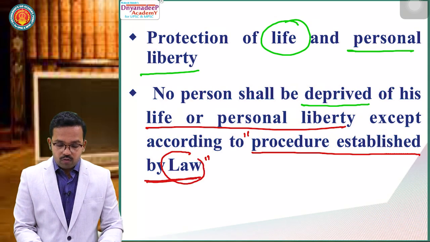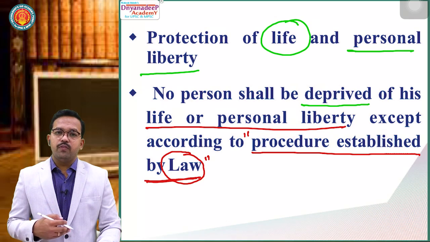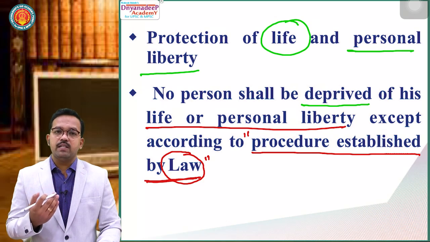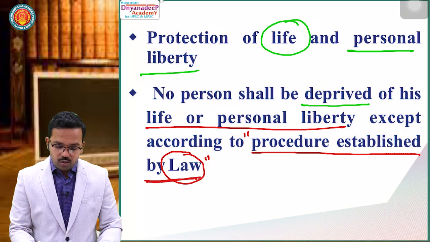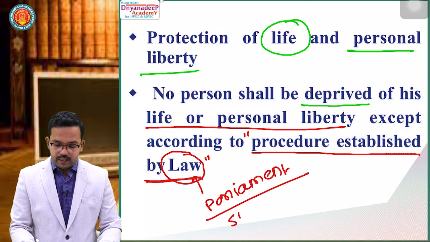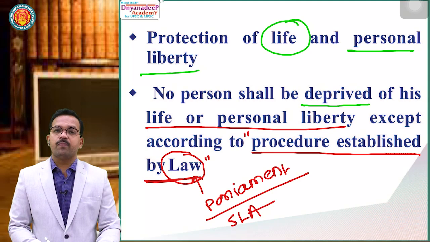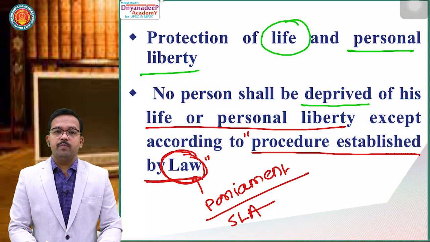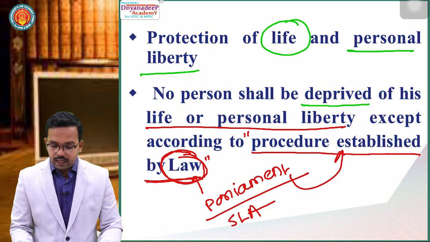First, law. What is law? These are a set of rules, regulations and terms and conditions which are passed by a legislature. So, who makes a law? In the case of India, law is made by Parliament at the center, and in the case of states, it is the State Legislative Assembly. So, a procedure established by law means a procedure established by Parliament.